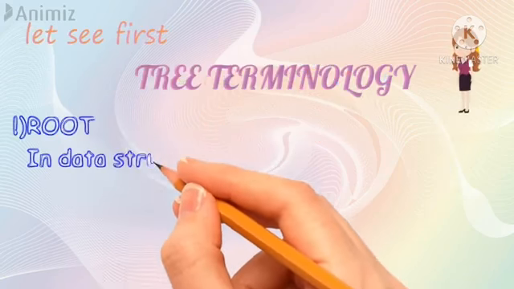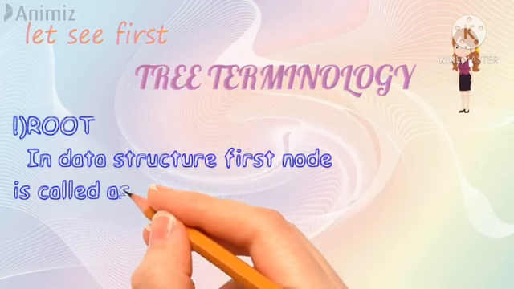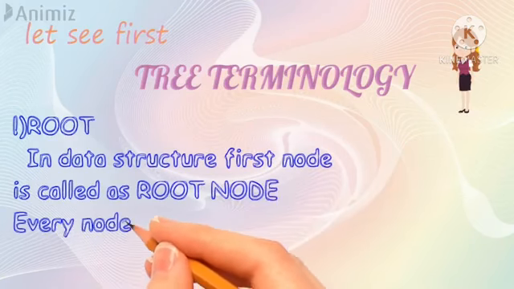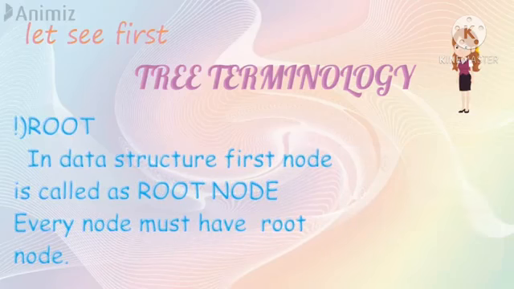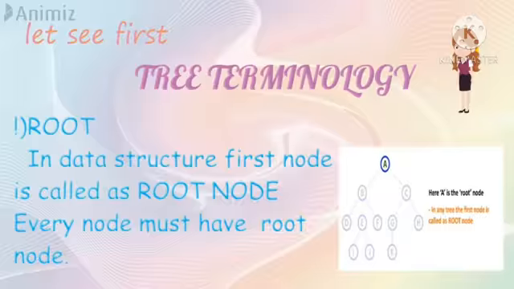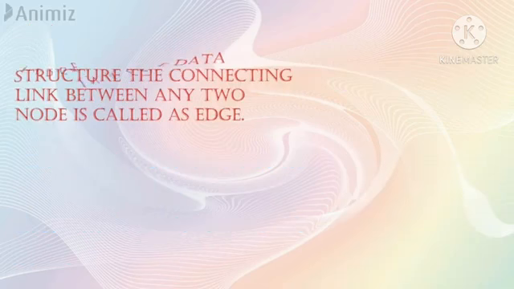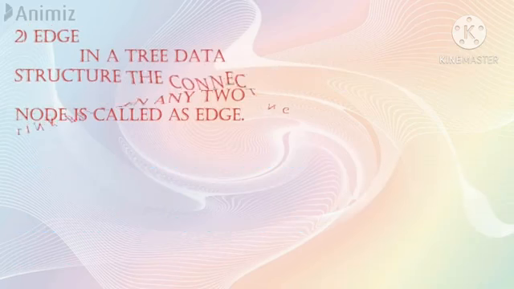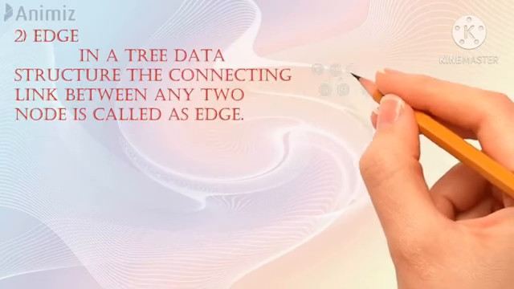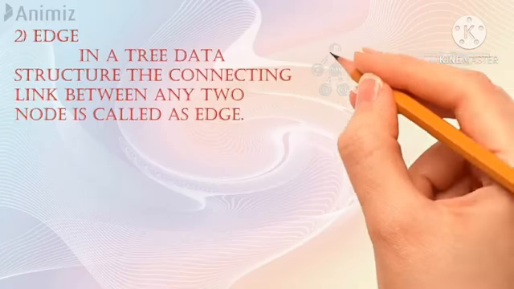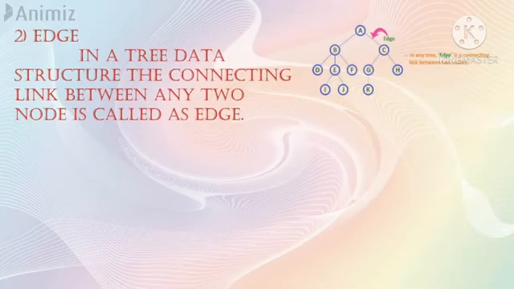Let us see here tree terminology. First is root. In a data structure, the first node of a tree is called the root node. Every tree must have a root node. In this diagram A is the first, so the root node is A. Second is edge of node. In a tree data structure, the connecting link between any two nodes is called an edge. In this diagram A, C is an edge. There are 9 edges in the given diagram.